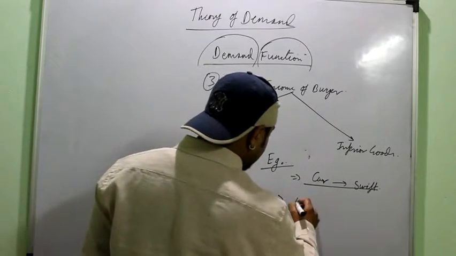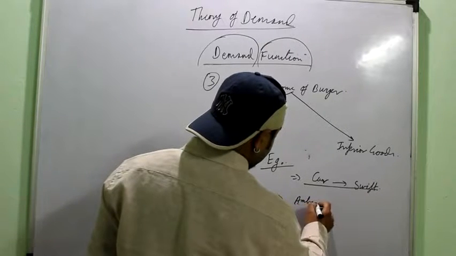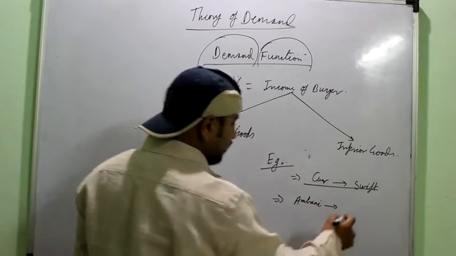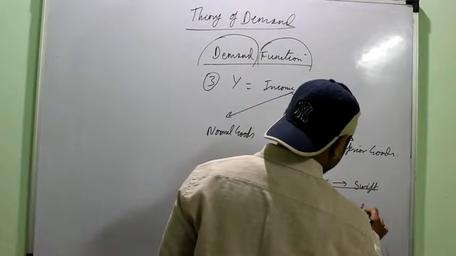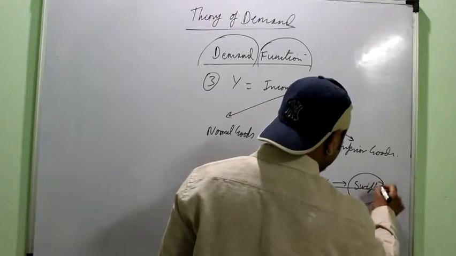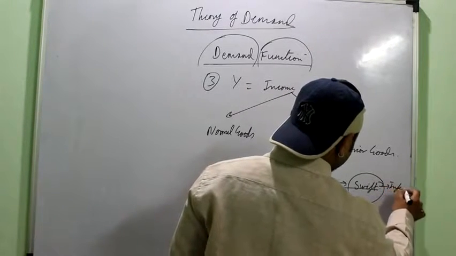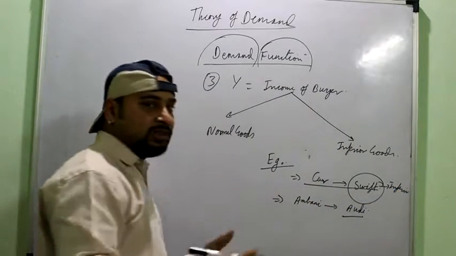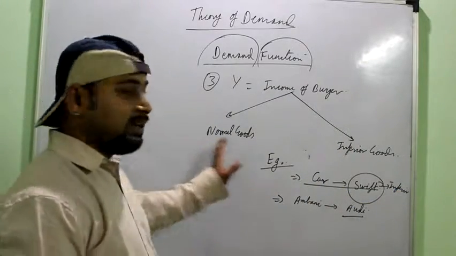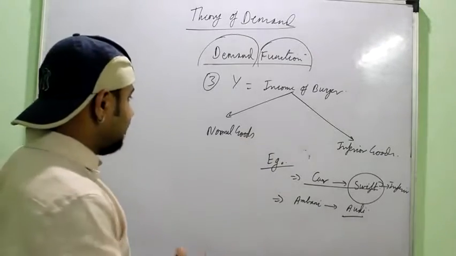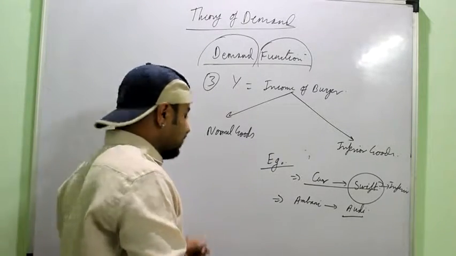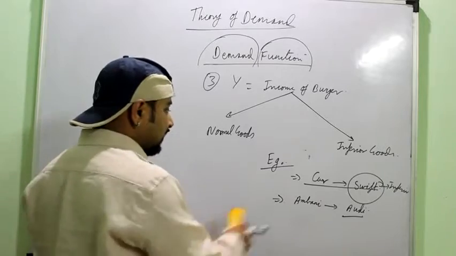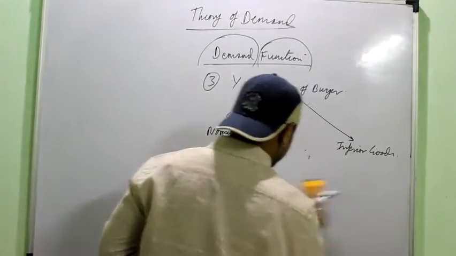But if you talk about a person with a lot of money, he wants to buy a car. For him, maybe say Audi is a normal good and Swift is an inferior good. Okay, so it is clear that it has nothing to do with the quality, right? It depends on the income of the buyer. And simply, inferior goods are those goods which are often consumed by the poor people.